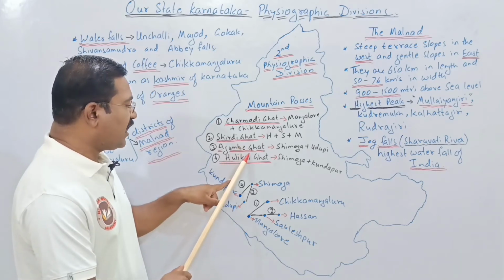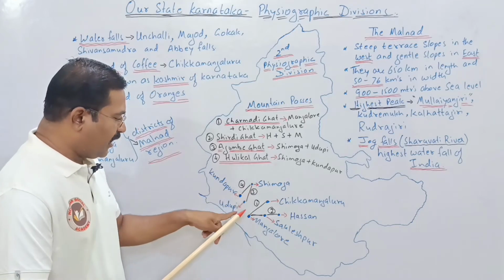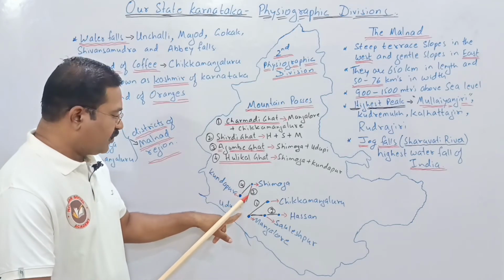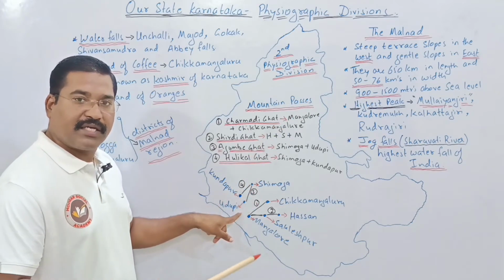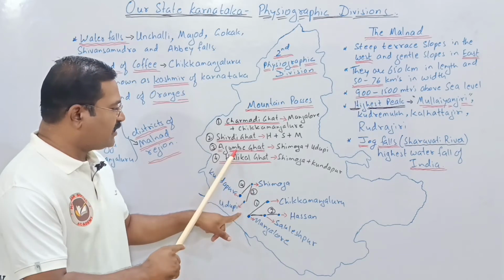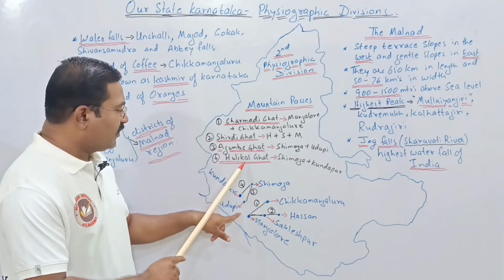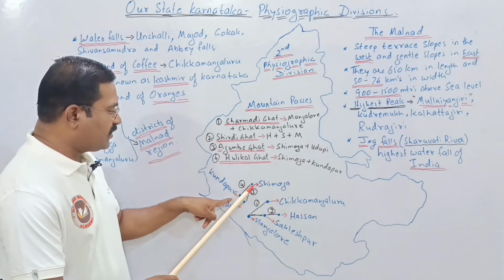Then the third one is the Agumbe Ghat, Shimoga to Udupi. Here it is Shimoga, and downside here Udupi. As I said, the blue mark refers to the place, and the black mark is just to make it easy to understand. So from Shimoga to Udupi, this is called the Agumbe Ghat. Then the Hulikal Ghat is Shimoga to Kundapur. So here Kundapur lies, and this is Shimoga.